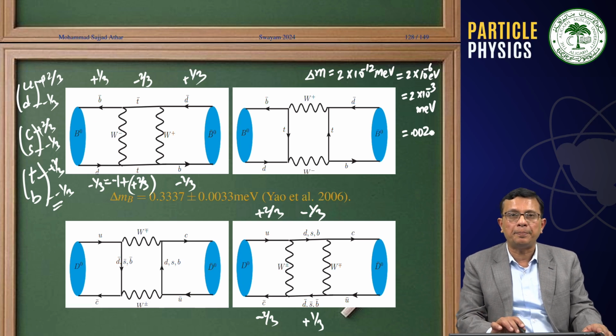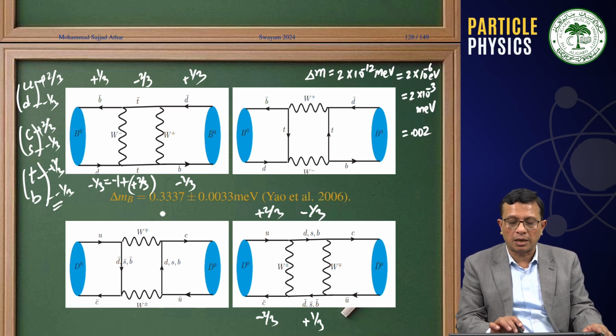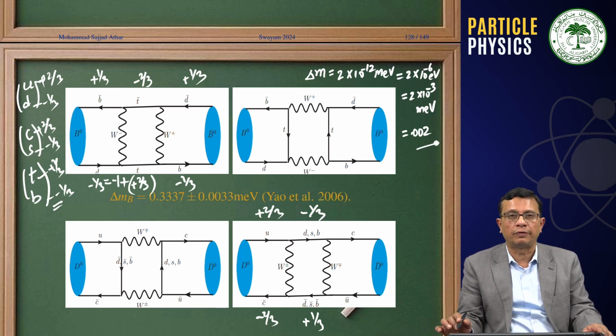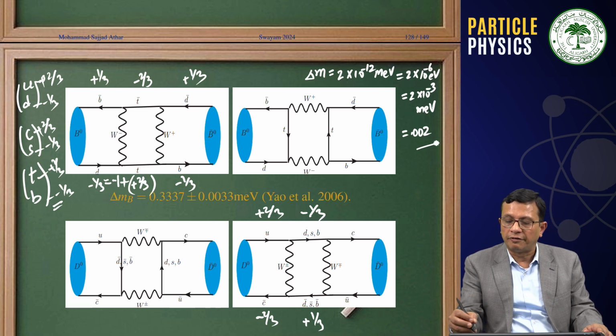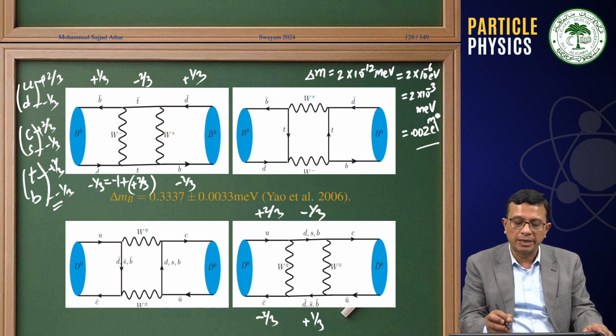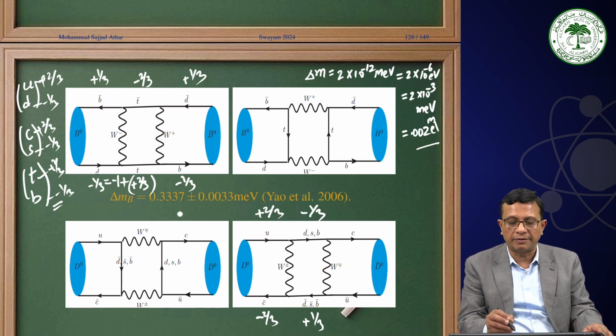While delta M_B, with the present value that is most consistent, is higher than in the case of the mass difference between KL and KS, which was found to be very small. This was this much of milli electron volt, while here this is 0.337 milli electron volt.